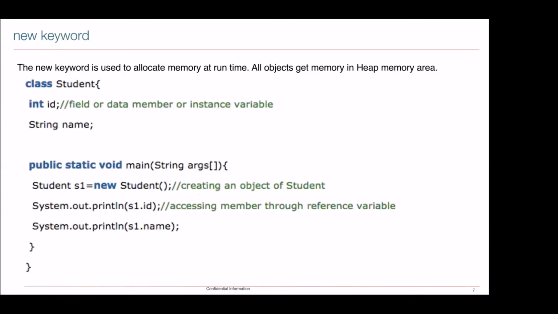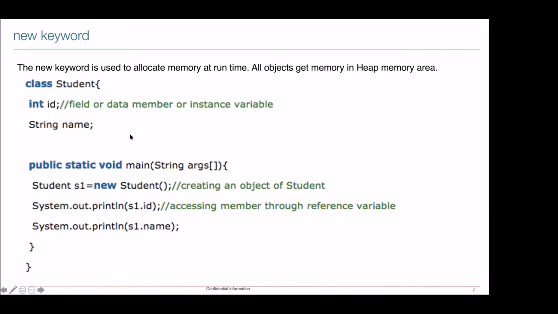Let's see how we are going to create an object. We create an object with the keyword new. We can create with one or two more ways, but the most popular way of creating an object in Java, which you will be seeing, is new. So when I say Student s1, this Student becomes the data type.